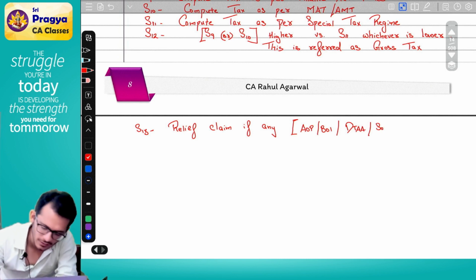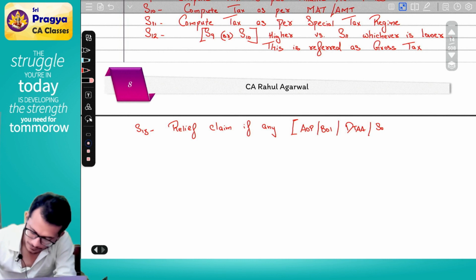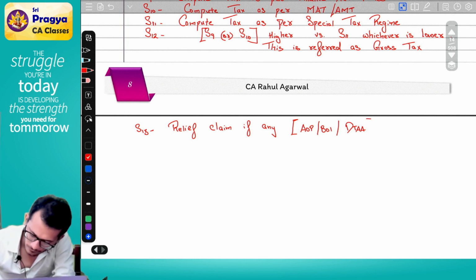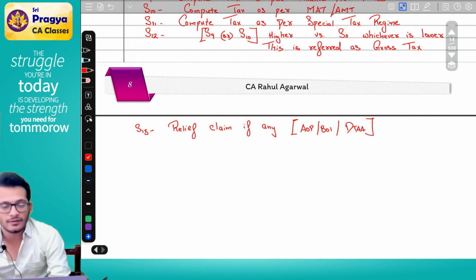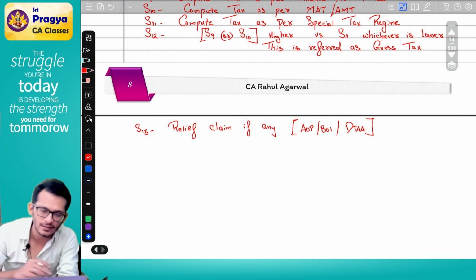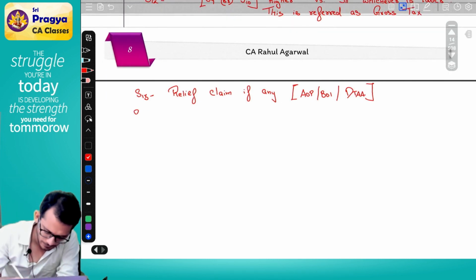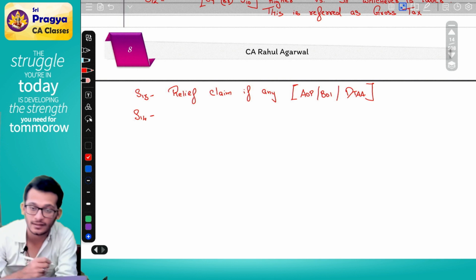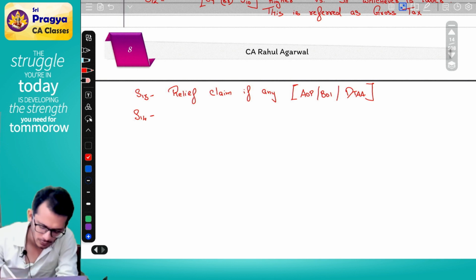Actually, salary is anyway not in the syllabus, so leave it off. You have reliefs under AOP BOI, you have reliefs under DTAA. Claim all your reliefs. Then you will start paying taxes.